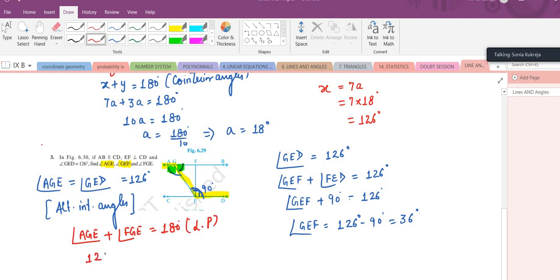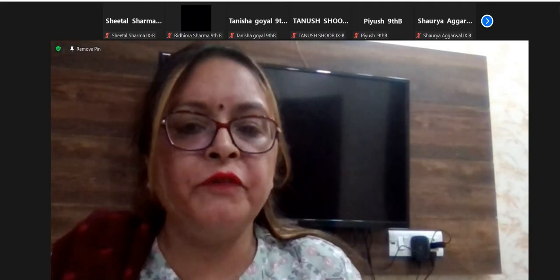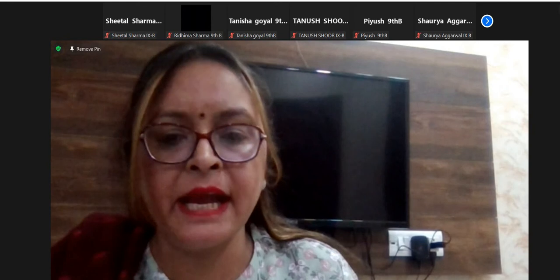This is 126 degree. So here we get FGE is equal to 180 minus 126, which will give us 54 degree. So we have done questions from that exercise.